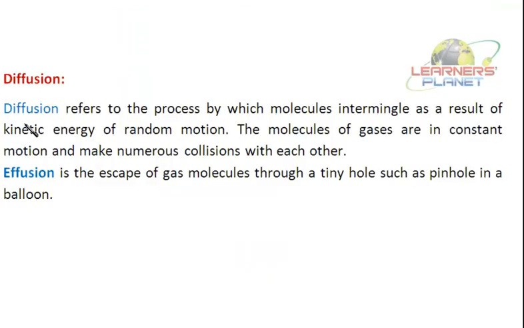What is diffusion? Diffusion refers to the process by which molecules intermingle as a result of kinetic energy of random motion. The molecules of gases are in constant motion and make numerous collisions with each other. Diffusion is the process by which the molecules intermingle. It is the process in which the particles of one substance move into the other. I can take the example of simple diffusion. There is the movement of different particles into each other.